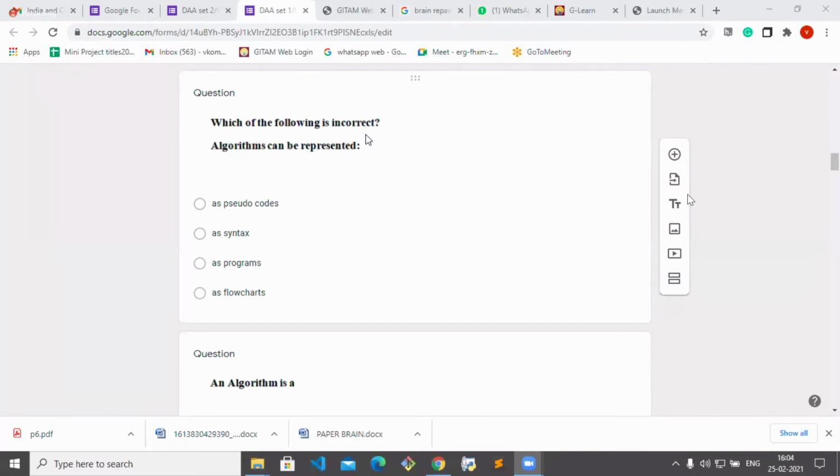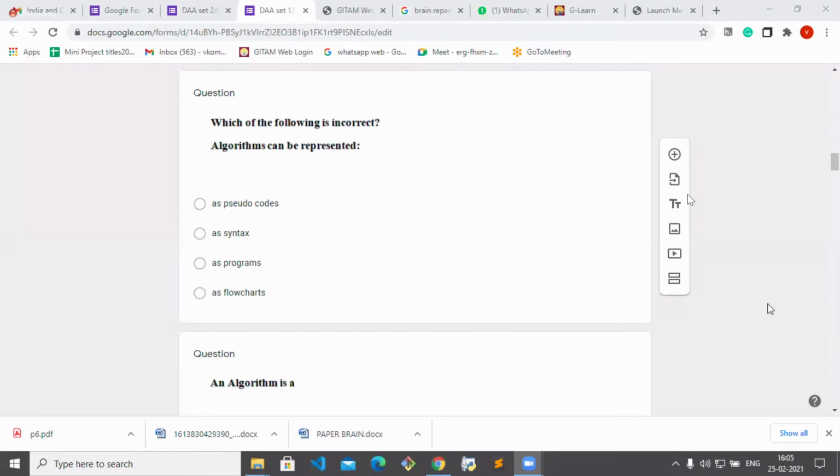Incorrect. So an algorithm can be represented as pseudocode. Yes, pseudo conventions are nothing but we can represent an algorithm as a program. Program is the next step of algorithm. Algorithm we can represent as flowchart. So we cannot represent it like syntax. So here they have asked you the incorrect option, right?